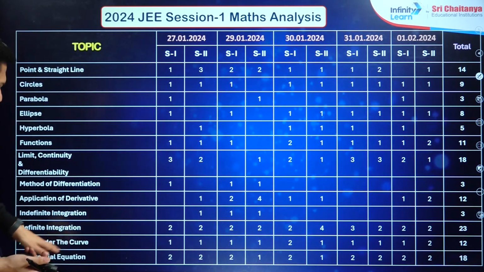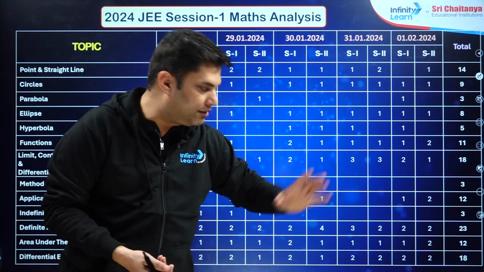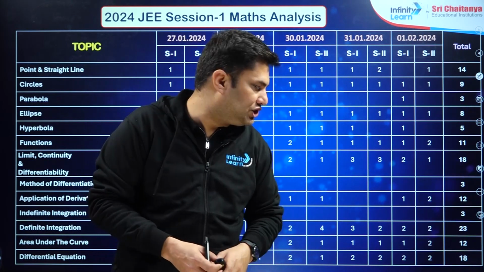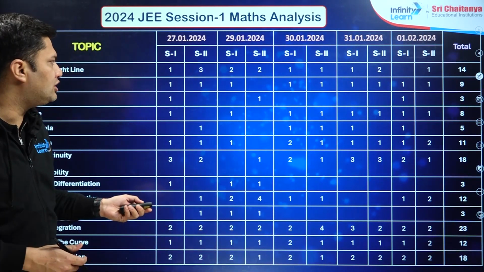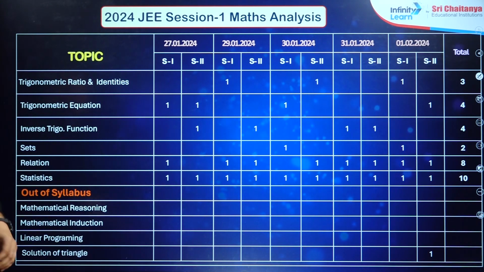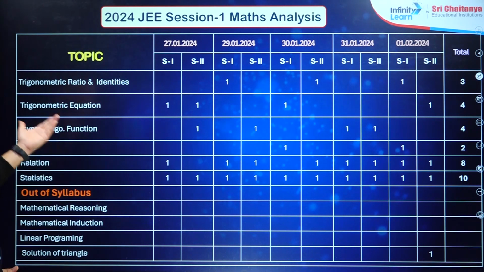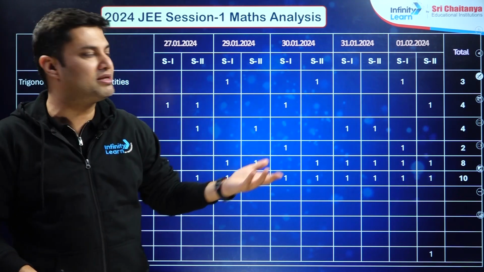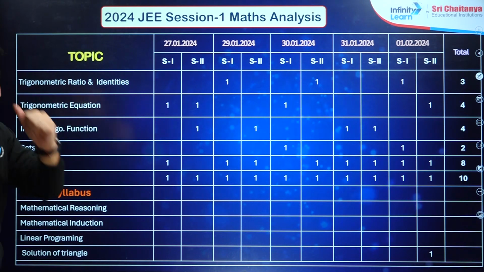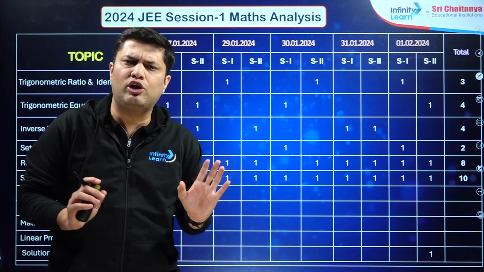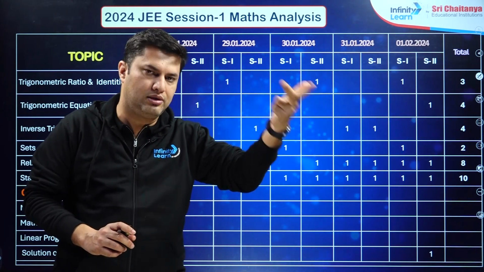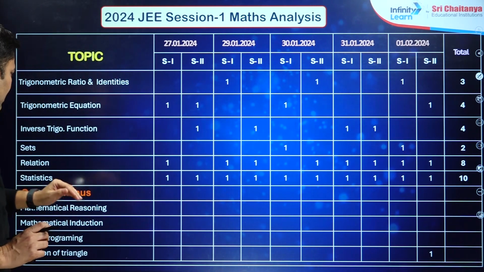Area under the curve, 12, and differential equations also have 18. That means approximately 2 questions were asked from it in each shift. Okay, so this is the weightage of coordinate geometry and calculus. If we talk about trigonometry, trigonometric ratios and identities is only 3 problems. Trigonometric equations was deleted from the syllabus, but they still asked 4 problems from it. So 7 problems, and inverse trigonometric functions 4 problems, 11 problems. That means in trigonometry there was 1 question per shift, from either trigonometric ratios, trigonometric equations or ITF.